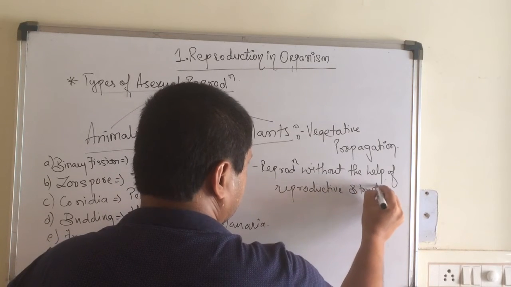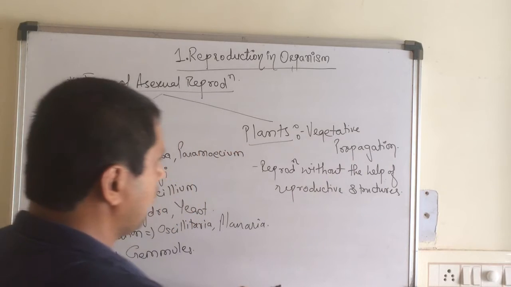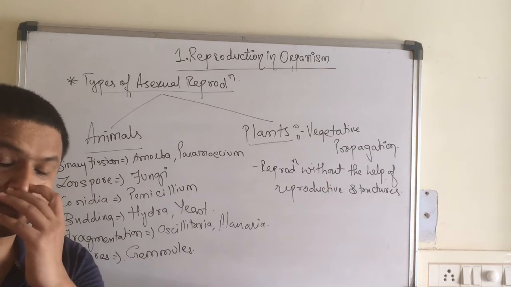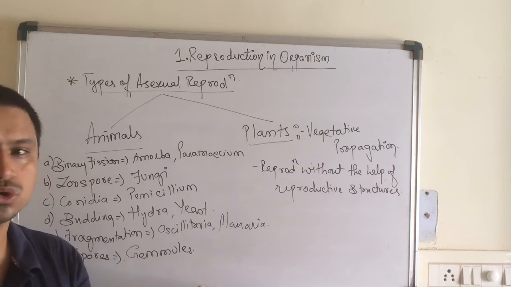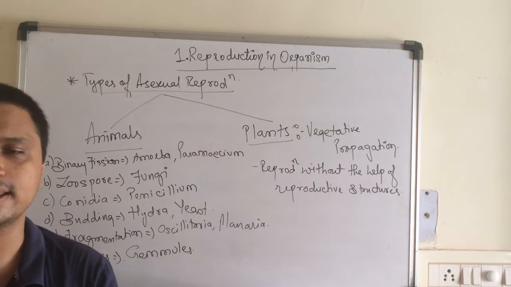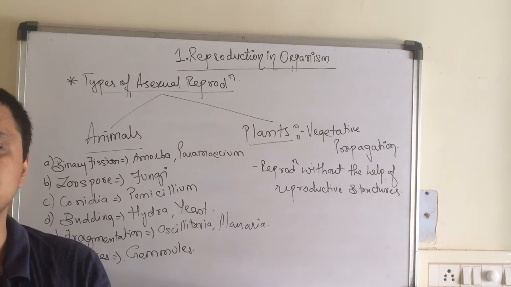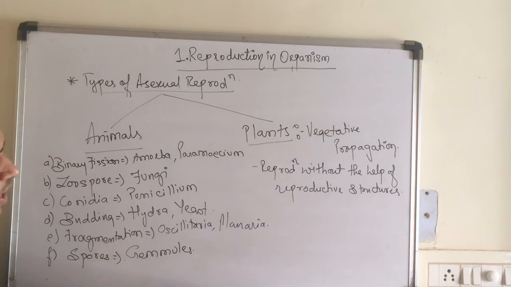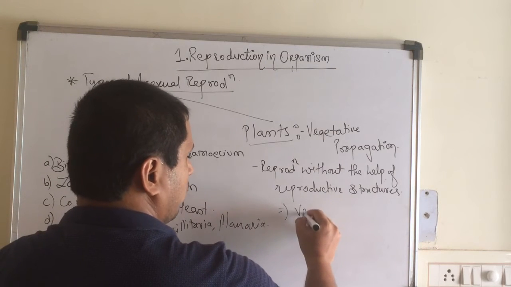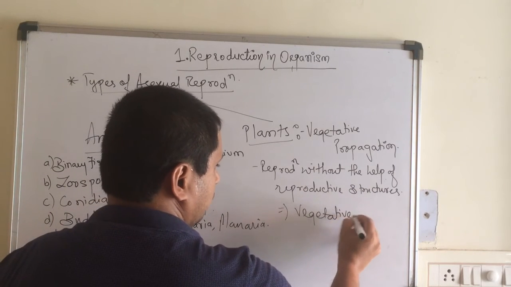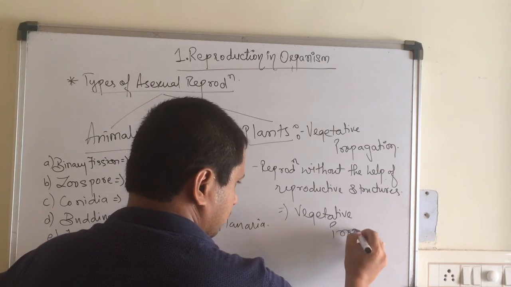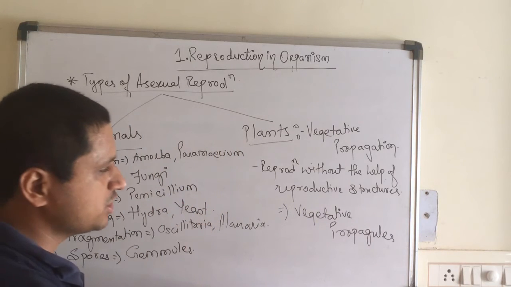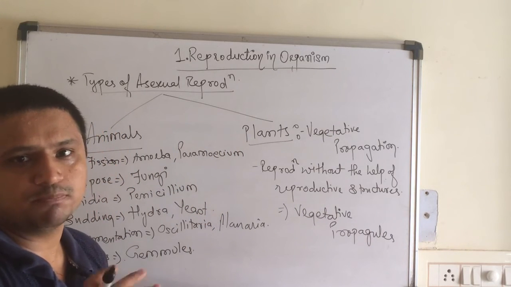Now, when we are talking about the reproductive structures, there are certain things present in the plants which are modified. Like the roots are modified to store food in the form of carrot, and the stem in the form of potato, ginger, and all these things. Now, vegetative propagation involves structures known as vegetative propagules. These vegetative propagules are nothing but the structures which help in the reproduction process.